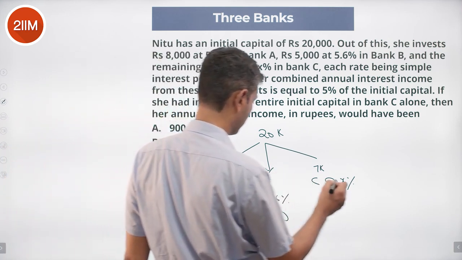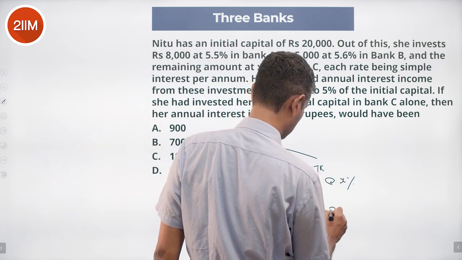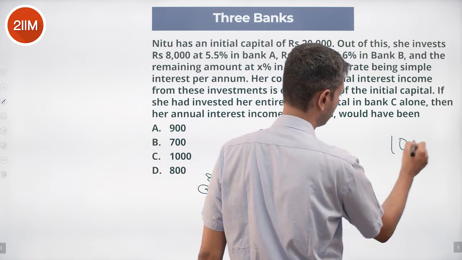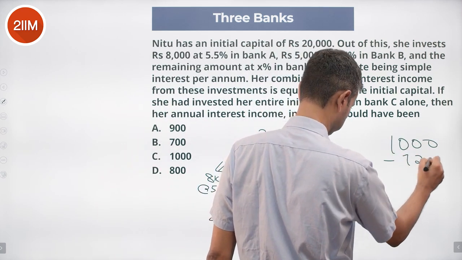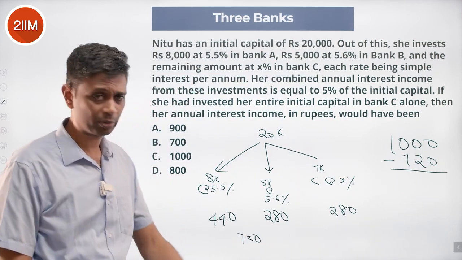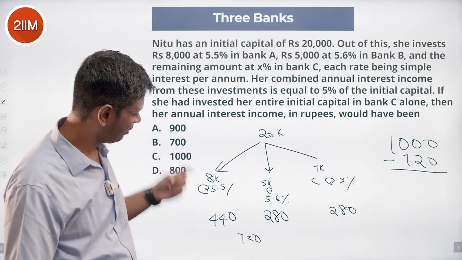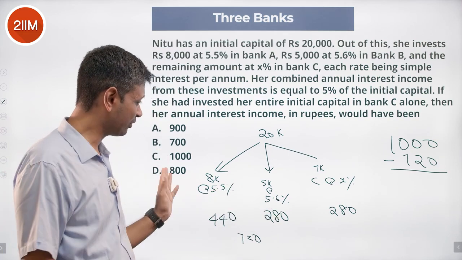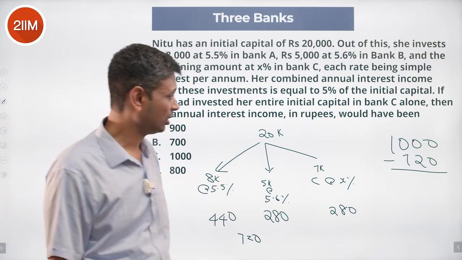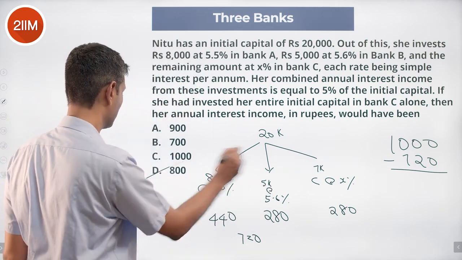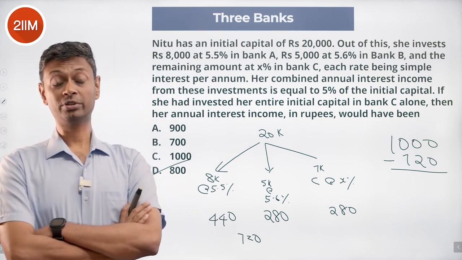So our 7K gets her 280. 1000 minus 720, which is a return of 4%. 5.5, 5.6 will average to 5.55, something there. That is at 4%. Weighted average closer to this. Yeah, it should work. 5%. We're getting 4%. If you had invested the entire amount there, 20K at 4% gives us 800.